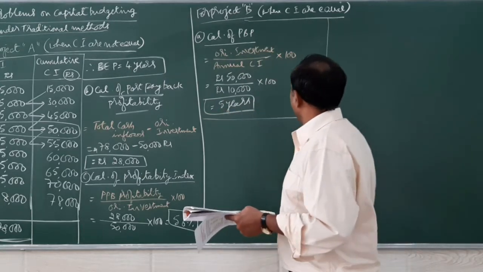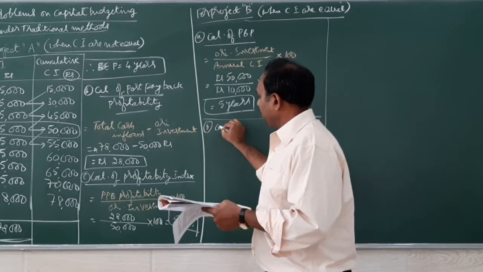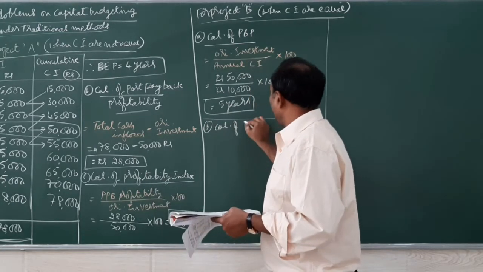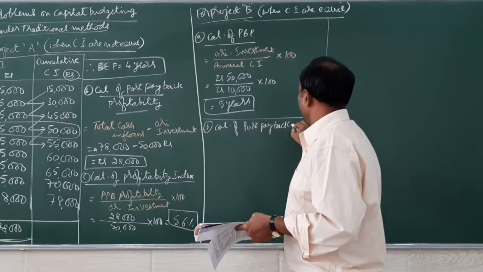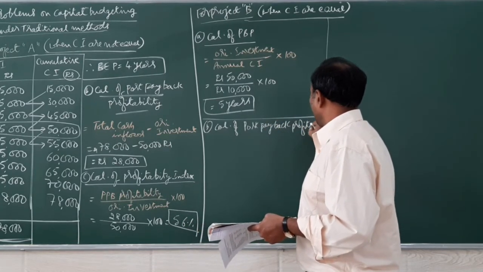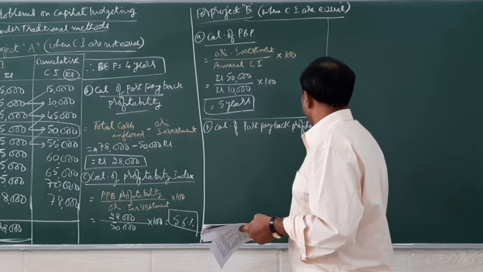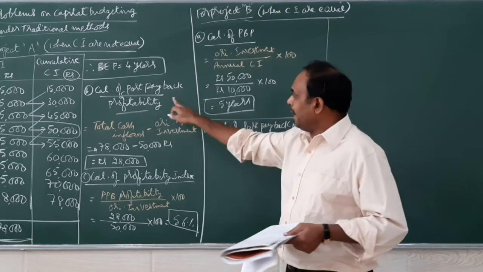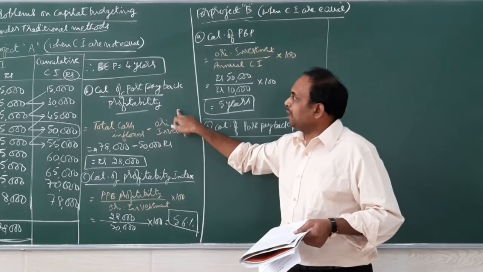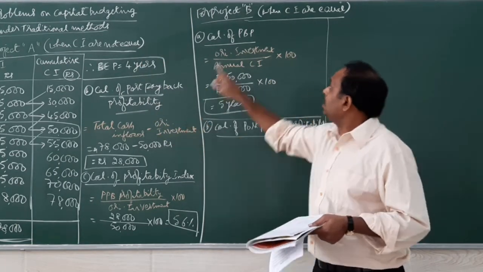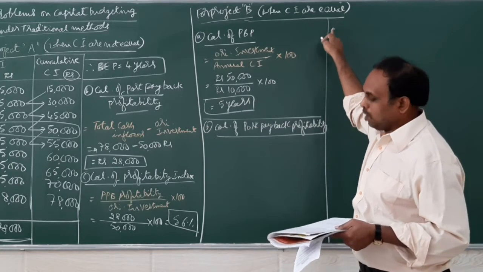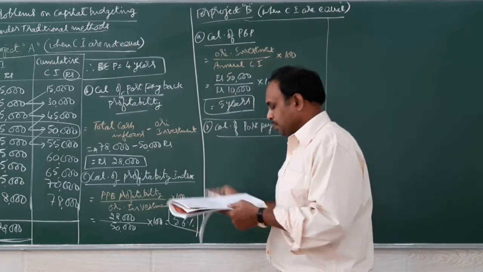Next, calculation of post payback profitability. I have done here post payback profitability, but it was for when cash inflows are not equal. Now it is cash inflows are equal. For this, what is to be done?